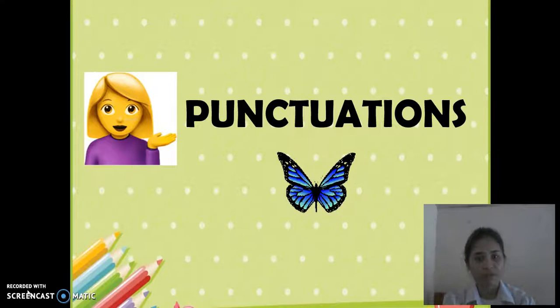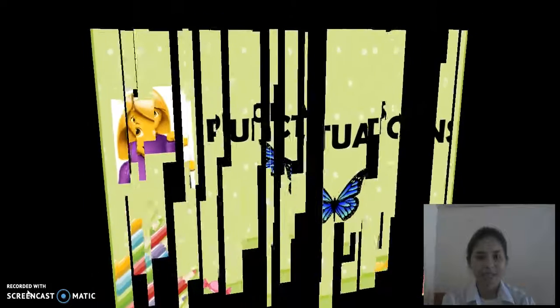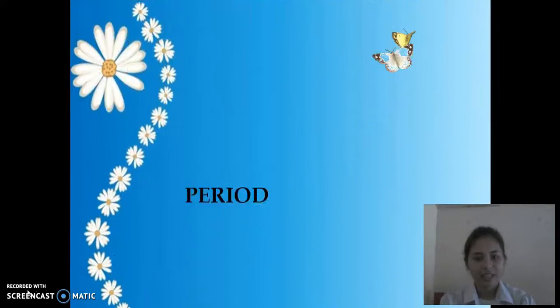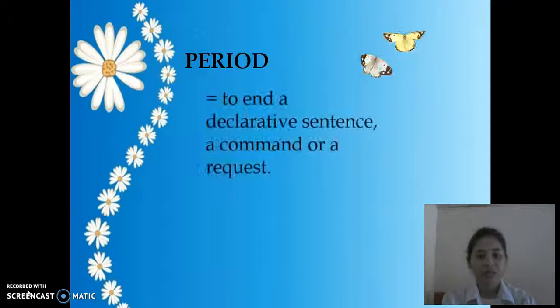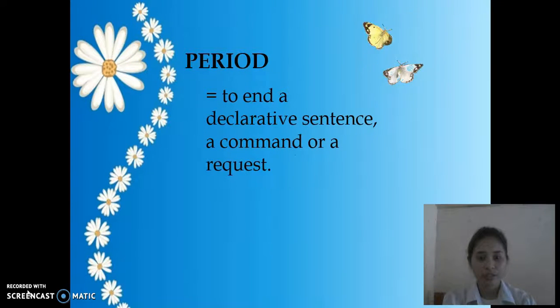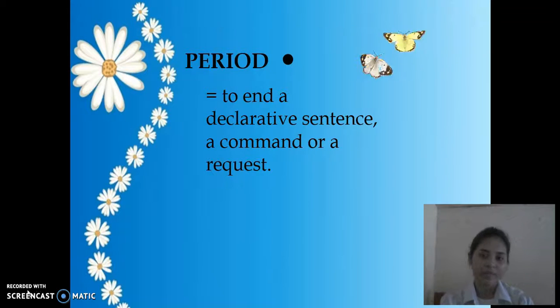Now let's go to our first punctuation, which is a period. Now what is a period? It is a mark that is used to end a declarative sentence, a command, or a request. And that is the sign of a period.